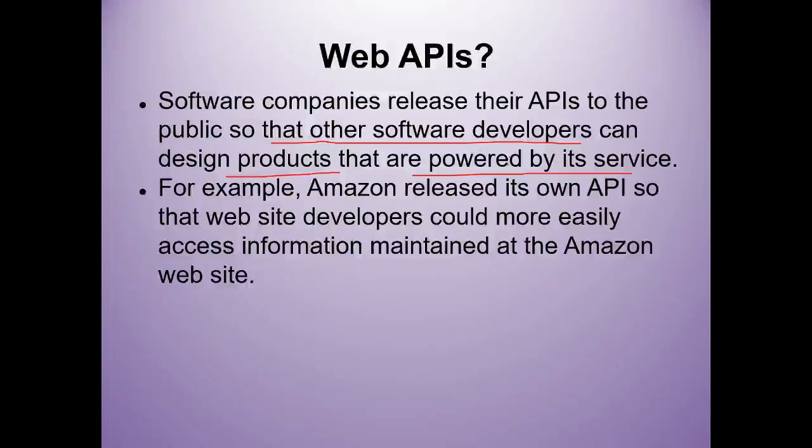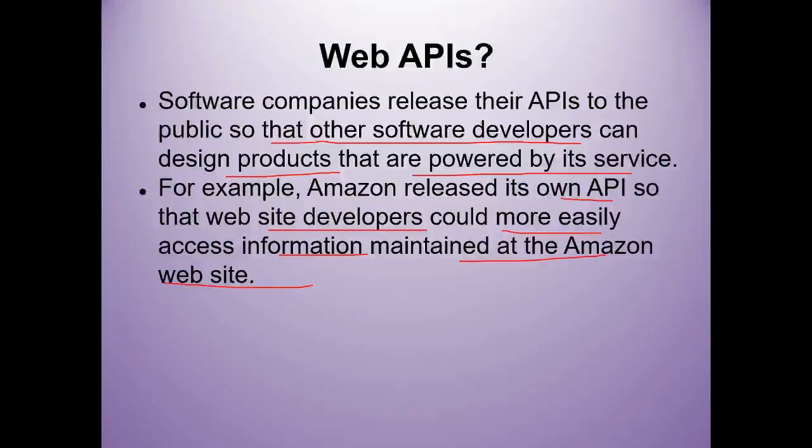For example, Amazon released its own API so that website developers could more easily access information maintained at the Amazon website. So Amazon services can be accessed using their APIs.